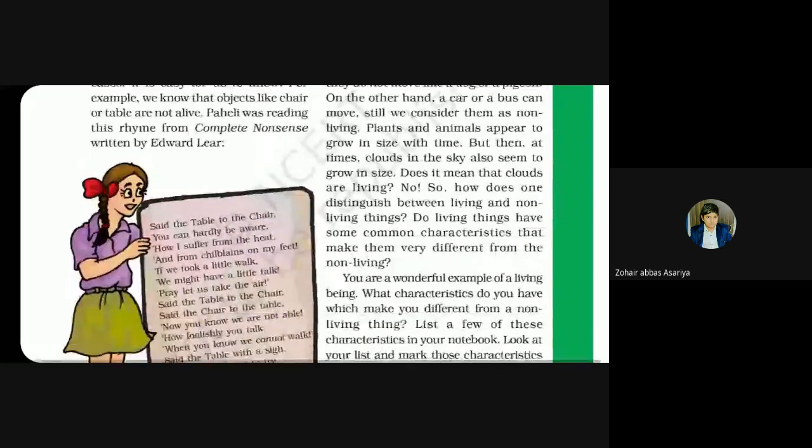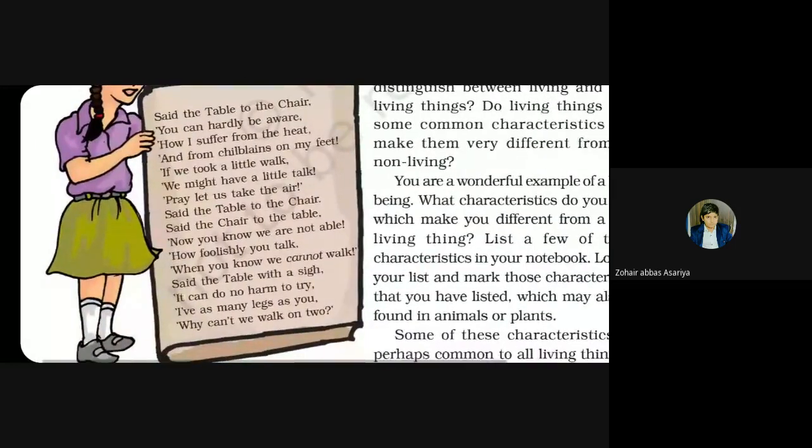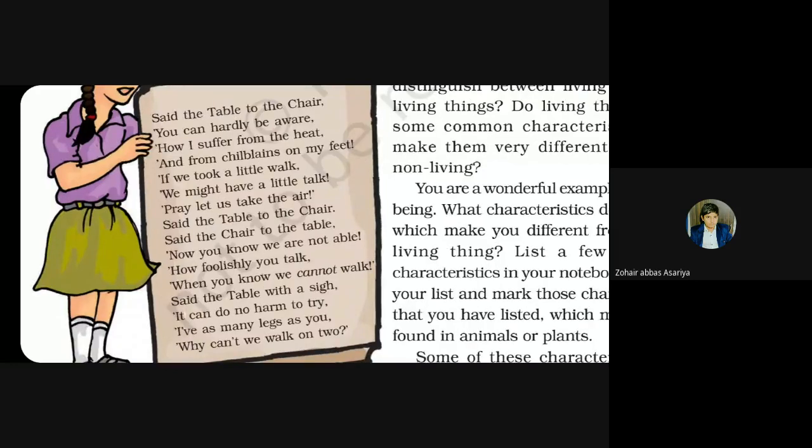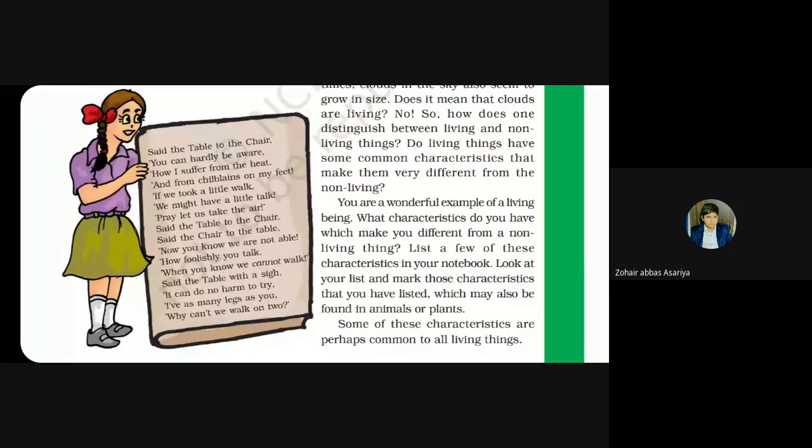But here Paheli and Boojho said, how is this poem about this? Because in this poem the poet said that a chair and table are walking and talking. So it's very funny for them, how is it possible in the case of chair and table, because they are non-living things. Okay, but it's just for fun. In between this topic, this poem is given, because they know very well that chair and table and all such kinds of things are non-living objects, so they do not possess the characteristics of living organisms.